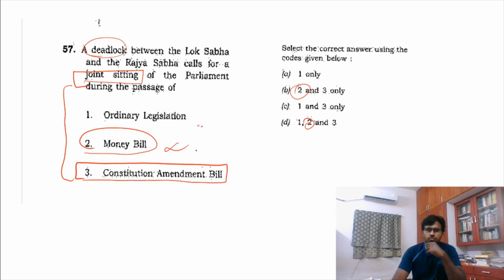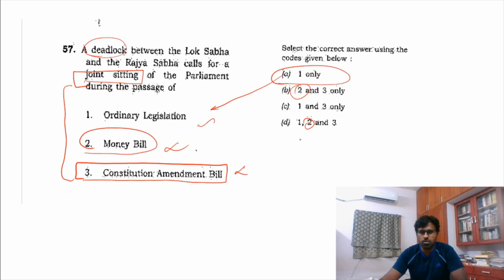Hence, this is true. But in the case of a constitutional amendment bill, if there is a joint sitting, the Lok Sabha will have a higher power for reducing any provision. And hence, in the case of constitutional amendment, both these houses have equal power, and hence this is not true. Logically, this is true. That is the one point. So this is one question. So 3 questions.